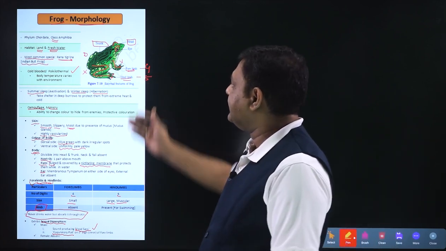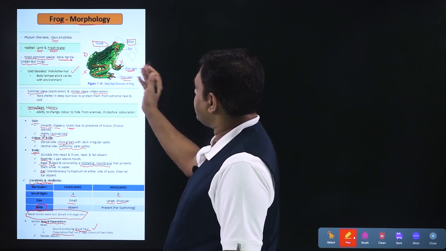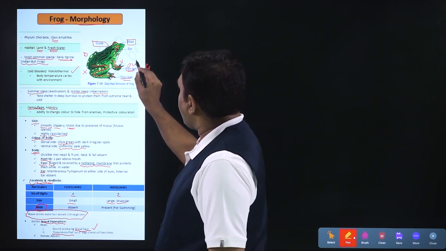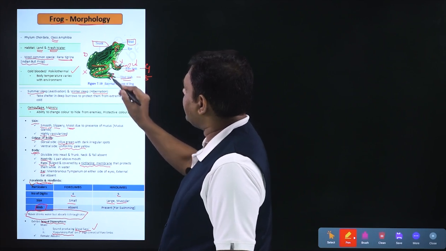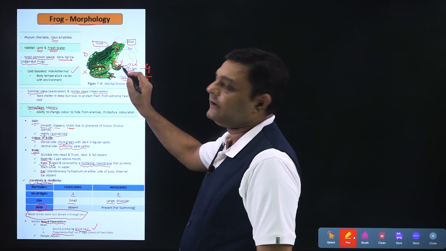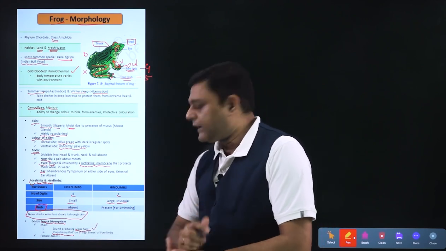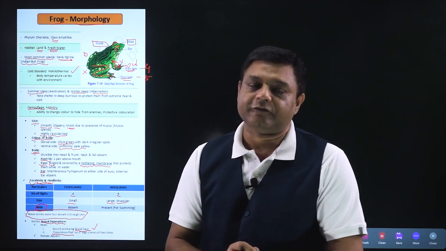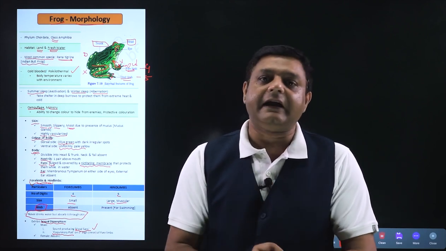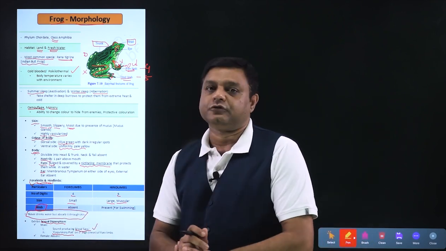So if we see in this particular diagram, the digit which is present outside, this is the outer side and this is the inner side. So this copulatory pad will be present on the inner digit and the same digit we can call the first digit. And these two characters will be absent in the case of female. So we can easily identify male frog from female frog on the basis of these two characters.